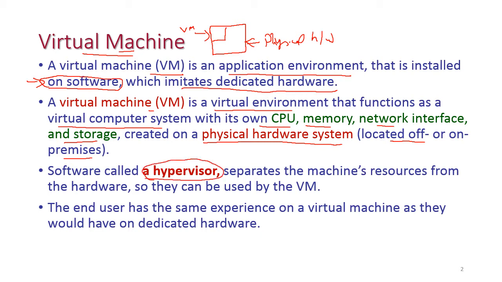So by using the hypervisor we are going to create a virtual machine, and all the virtual machines have their own CPU, memory, network interface and storage. That means all these resources will be separated from the physical hardware and given to this virtual machine.